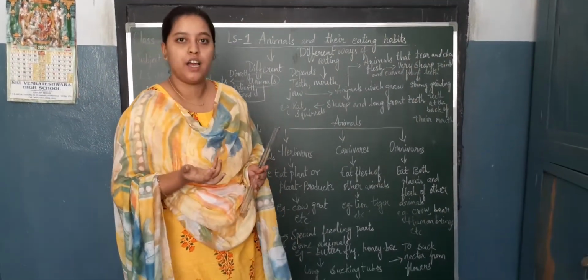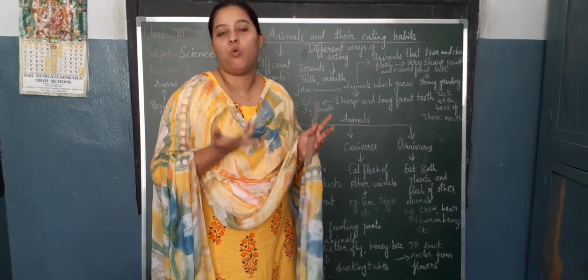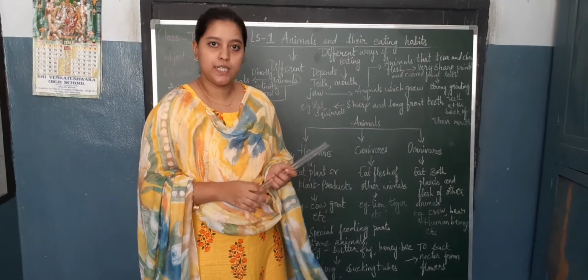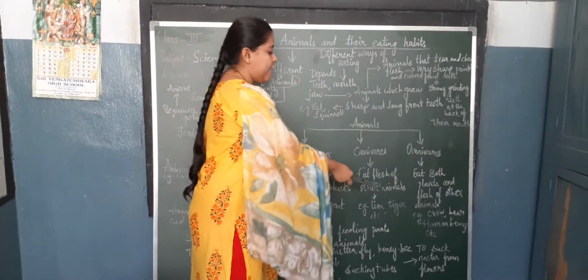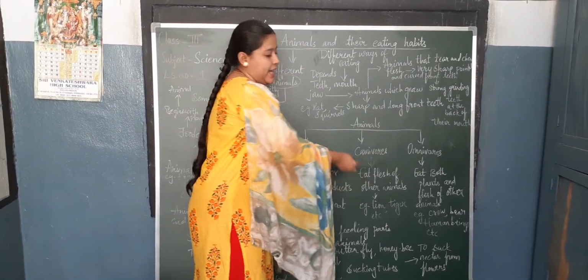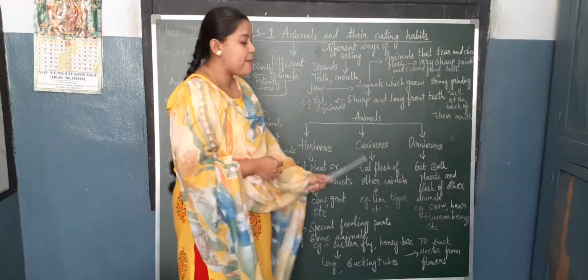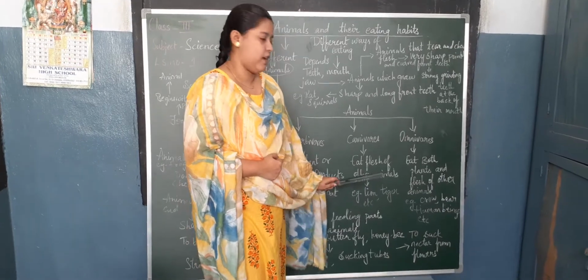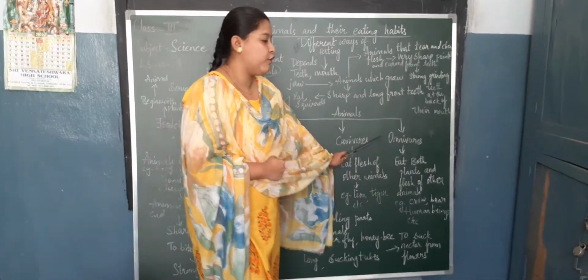Who are carnivorous animals, children? Carnivores are those animals which eat the flesh of other animals. Examples for carnivores are what, children? Lion, tiger, etc.